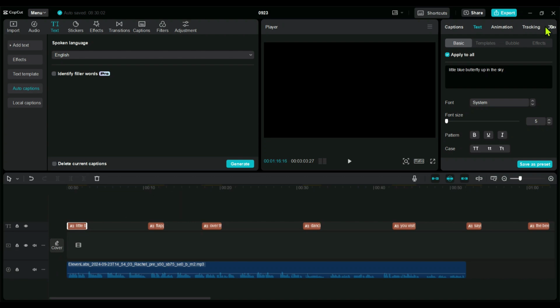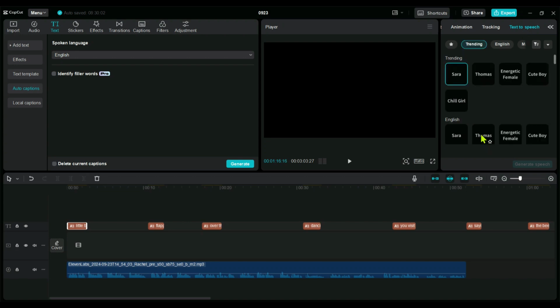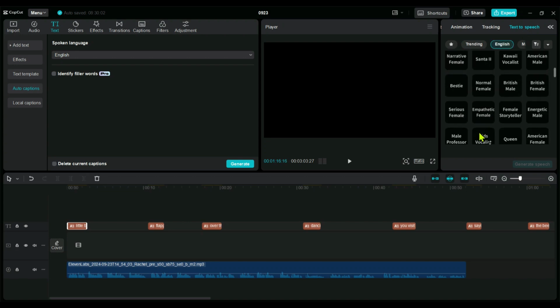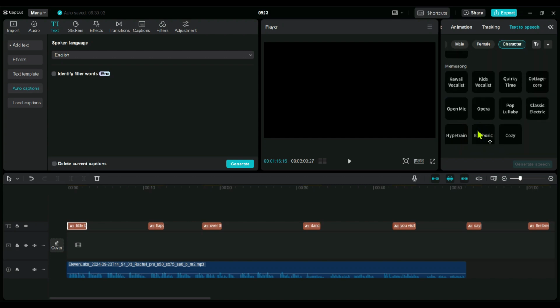After that, select the first caption. Next, click on text-to-speech. If it's not showing up, just click the arrow and slide the menus to the left until you find it. After clicking on text-to-speech, you'll see a lot of voice effects. Ignore all of those and scroll down until you find the MAME songs section. In that section, you'll find 11 different effects to convert any speech into a song. We'll be using this feature to turn our speech into a poem.